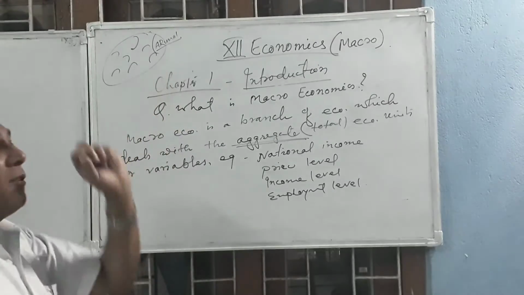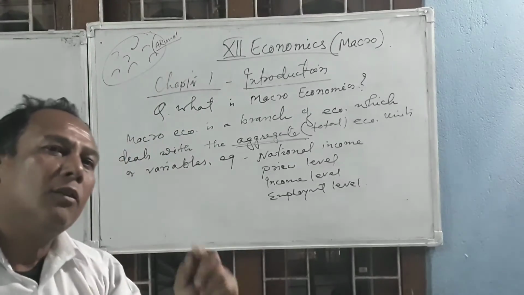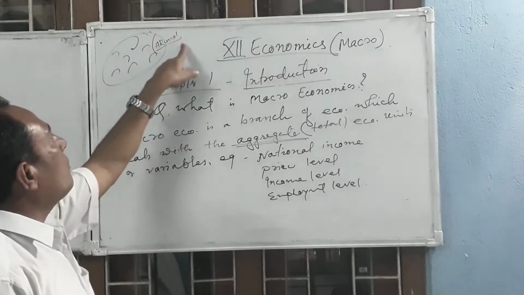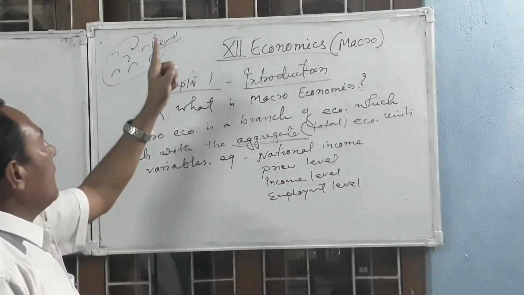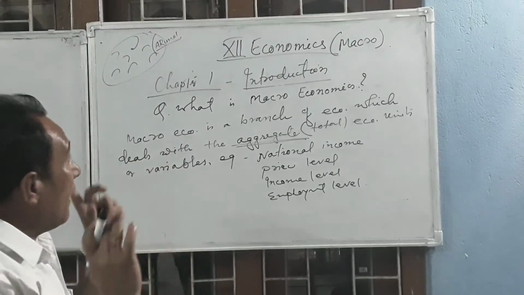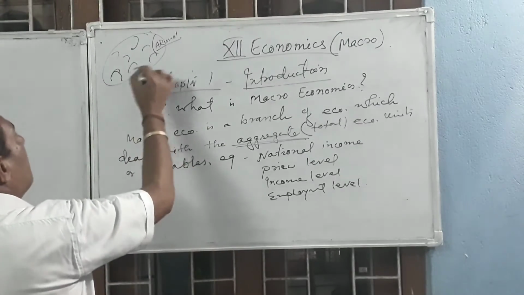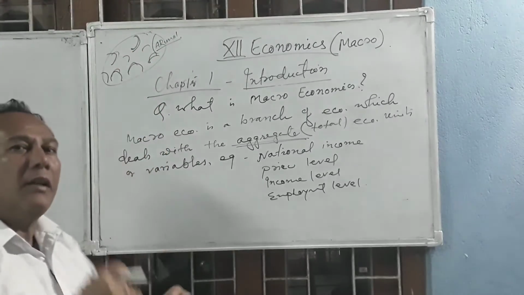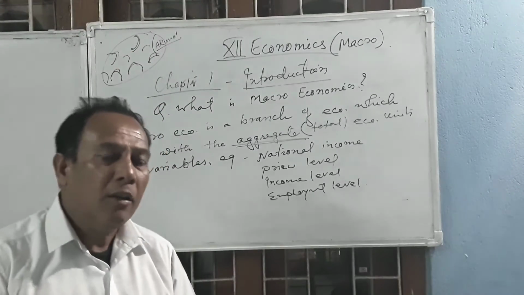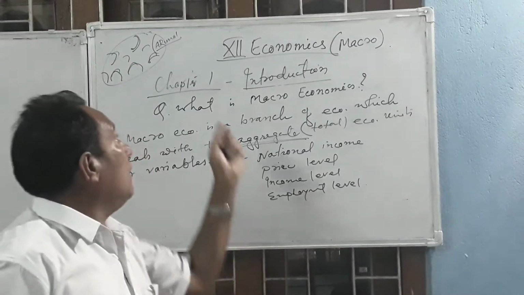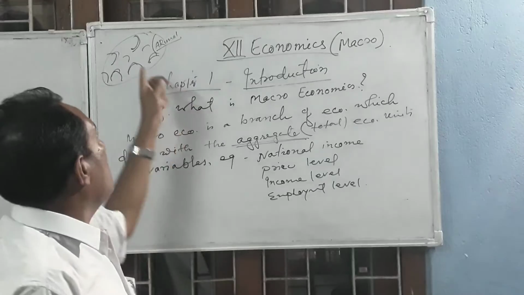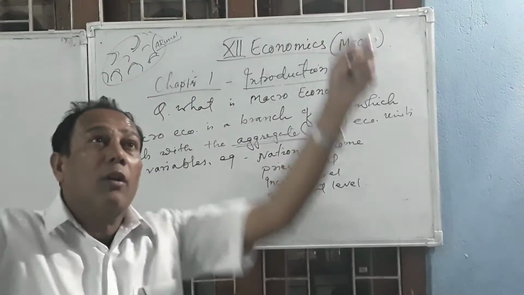Microeconomics is a branch of economics which deals with the smaller economic variables. So if I discuss only one state, this is called micro. Macroeconomics means I am going to discuss the whole country, all the states, their income level, their production level, their investment level, their economic development level, progress, all these things as a whole, all the states.